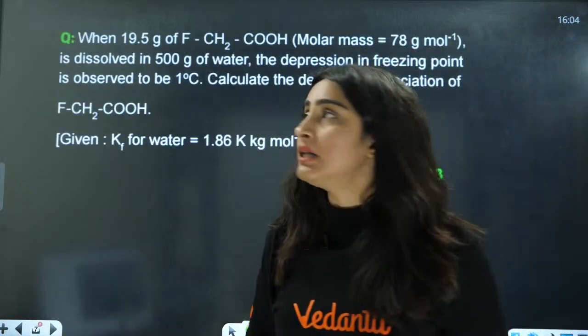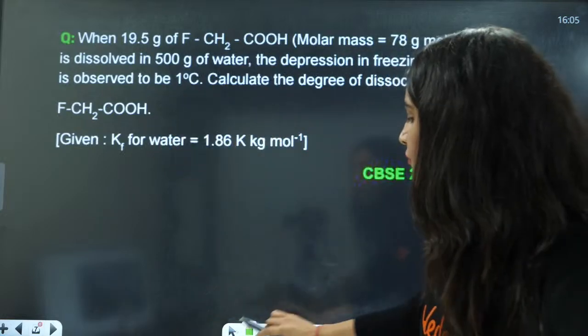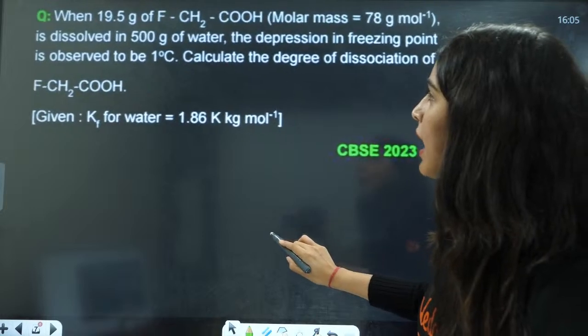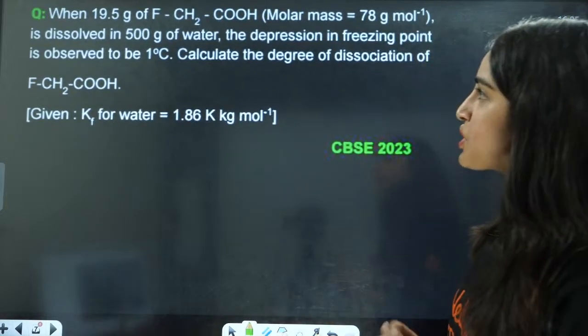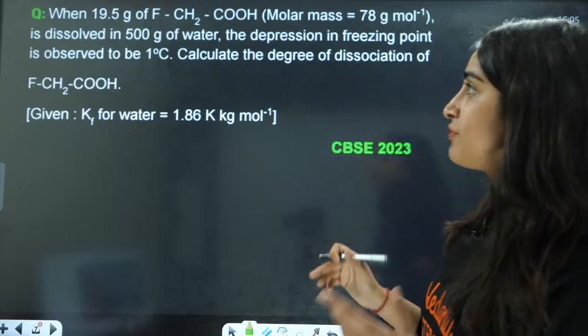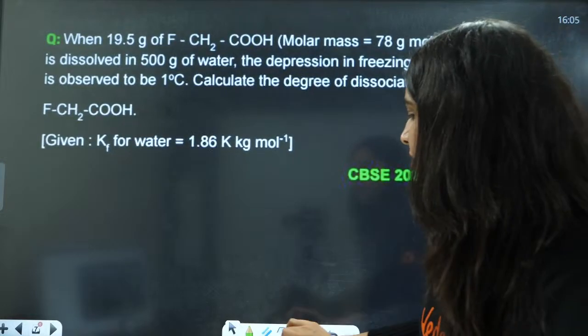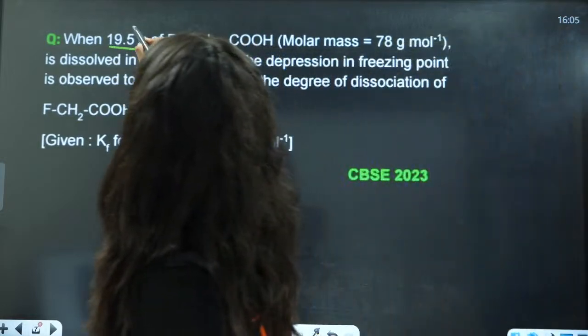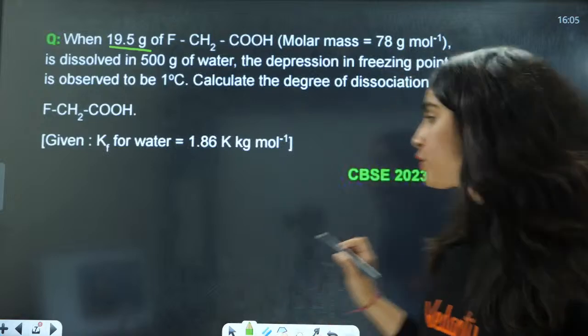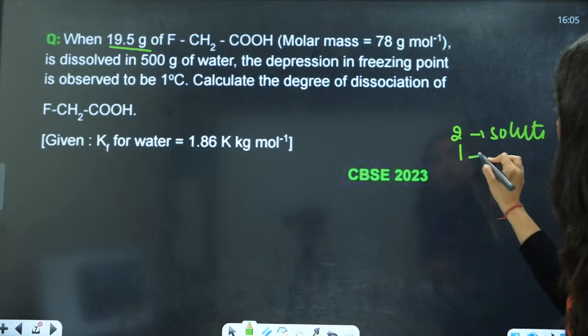This is the numerical. For numerical, everybody see this very carefully. From this question, you can see 19.5. What is this 19.5? This is your solute. And always I represent 2 for solute and 1 for solvent.